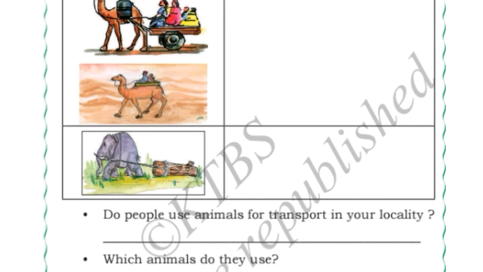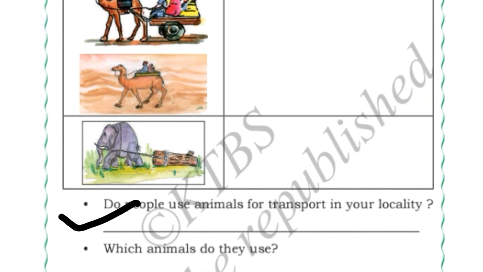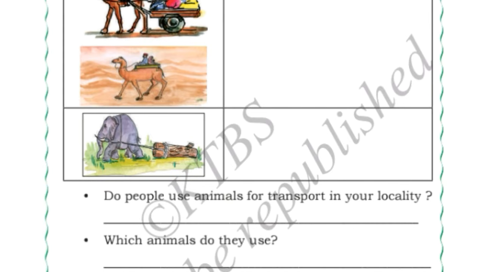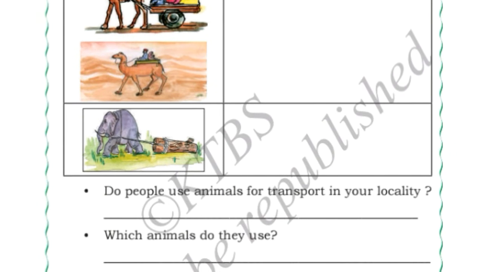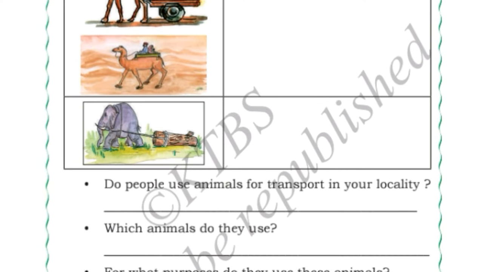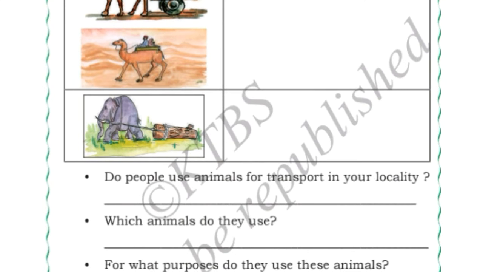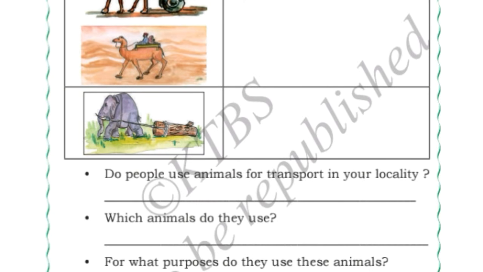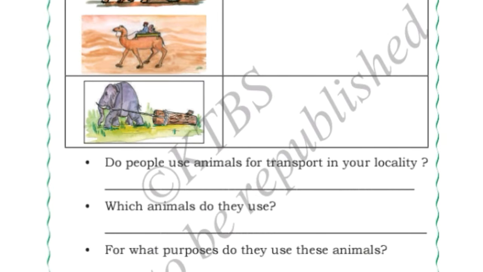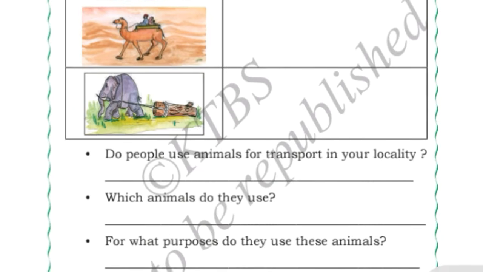Do people use animals for transport in your locality? In your locality means in your place where you live. So tell me, do the people in your locality use animals for transportation? If you find any animal used in your locality for transportation, you can write yes. If you don't find any animal used for transportation, you can write no. Okay, and which animal do they use? If you find any, you have to write here which animal they use and for what purpose they use these animals.